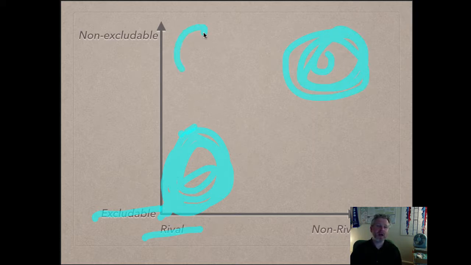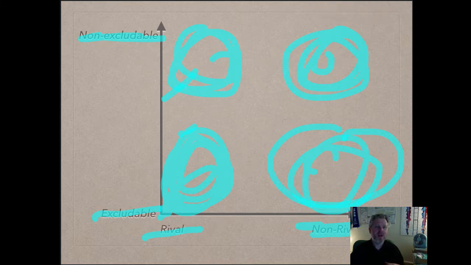Some goods are going to be here where they're rival. If you use them, they're gone, but they're going to be non-excludable. And then there are going to be goods down here that are excludable, but once you allow people in, they're also non-rival in consumption. All right, so we're going to talk about these 4 zones of this property space, for lack of a better way of saying it.